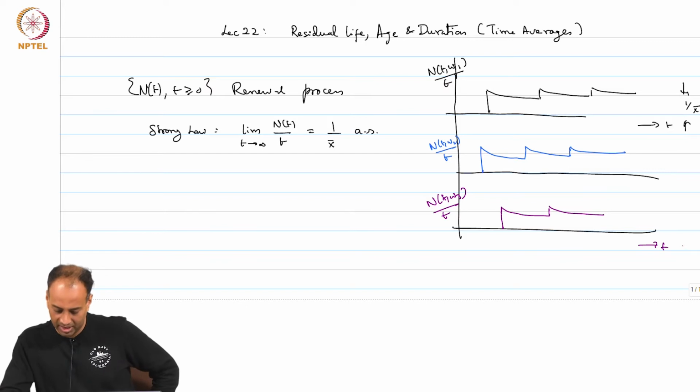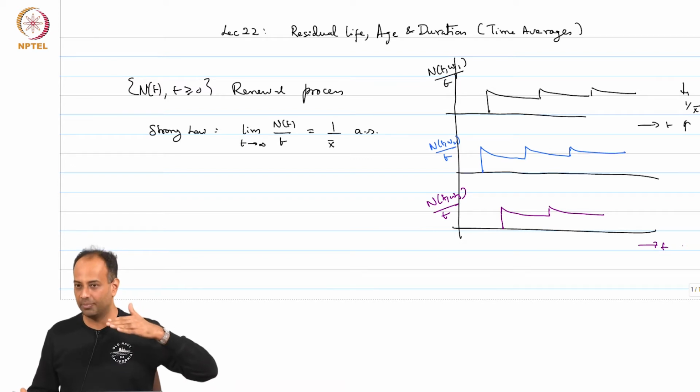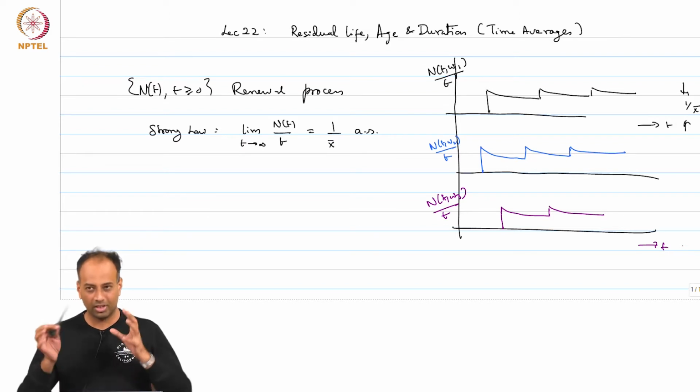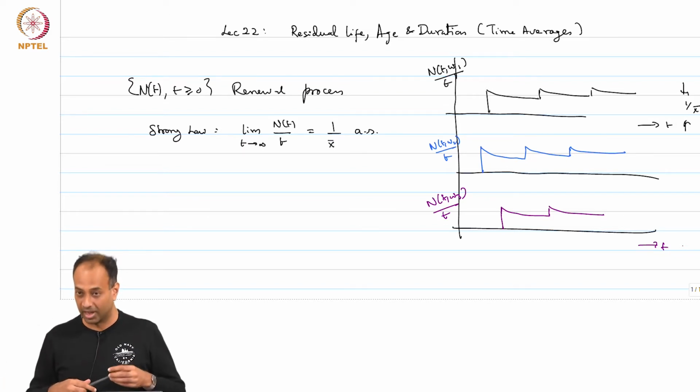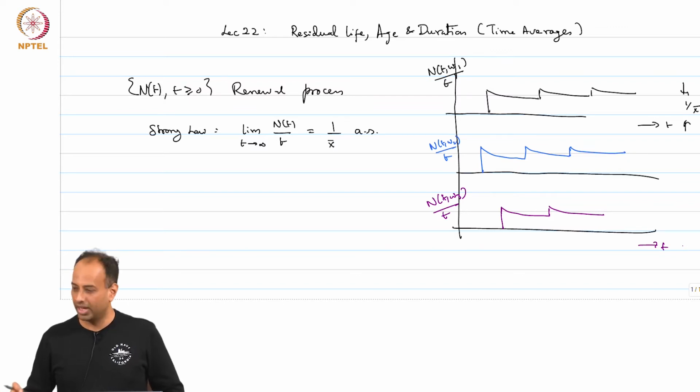What we are saying is that the set of little omegas where these functions N(t, omega) over t do not converge to 1 over x bar has probability 0. On a set of probability 1 we have convergence to 1 over x bar. This is what we mean by almost sure convergence, and this is what the strong law says. This is a typical example of a time average. You take the average over time, N(t) over t, the average arrival rate, and you say that this goes over almost all the sample paths to 1 over x bar.